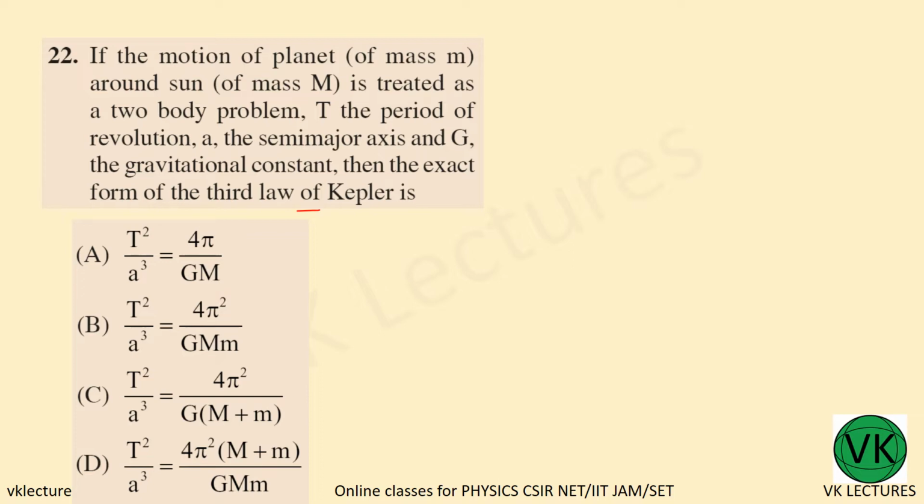The answer is T square by a cube equal to 4 pi square by G into (M plus m). And here, if you have pi square, this is the simplified form. Okay, this is the simplified form, and option C is the one when you are considering the two-body problem.